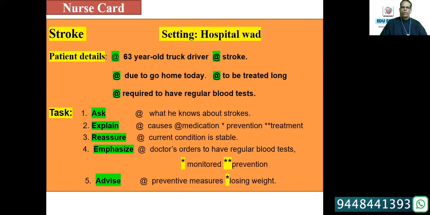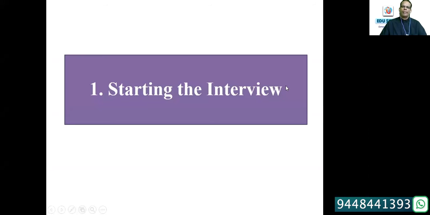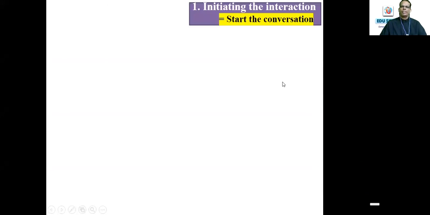And reassure: current condition is stable. Emphasize doctor's orders to have regular blood tests, monitoring, prevention, all those things, and advise preventive measures, losing weight, some advices, okay? So everything is given in the role play card. You have a clear picture, structure, and sequence and organization given in the card, where even you are allowed to write.